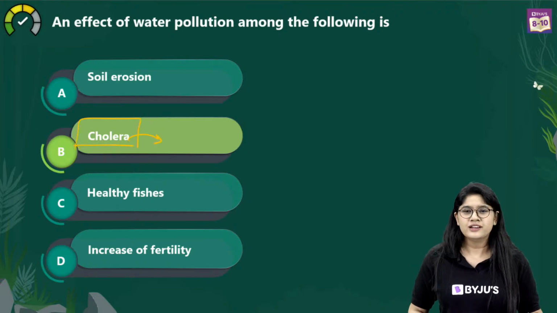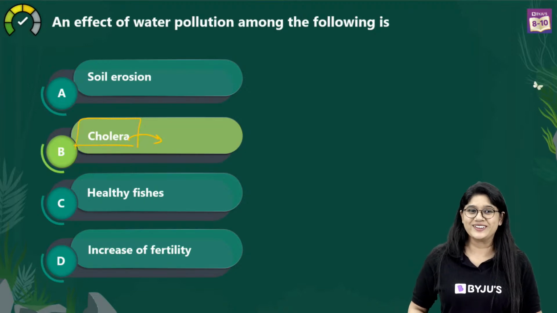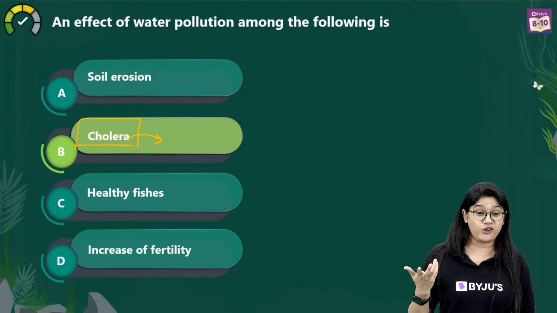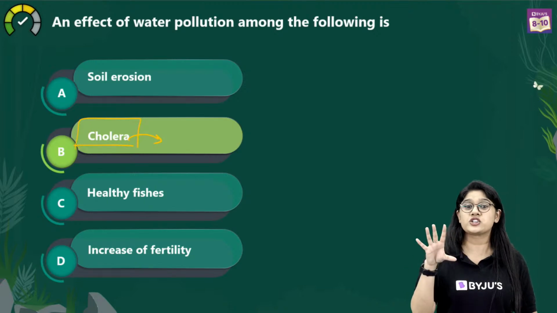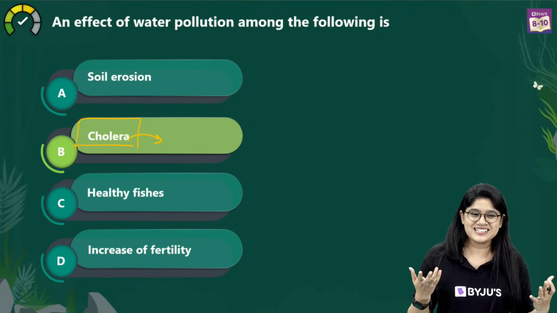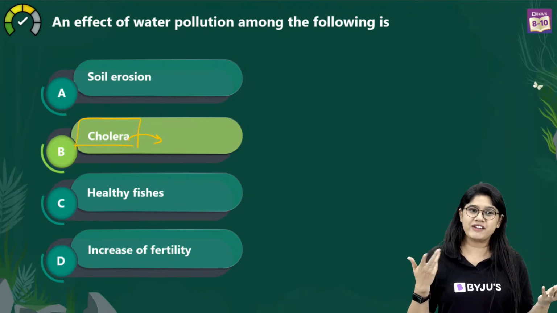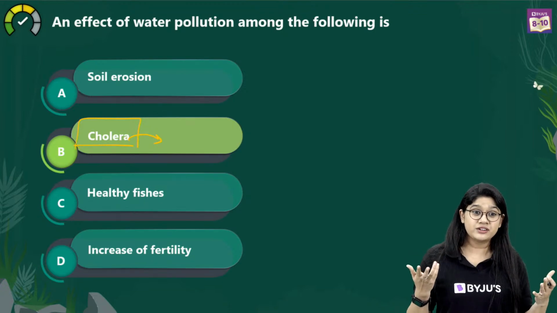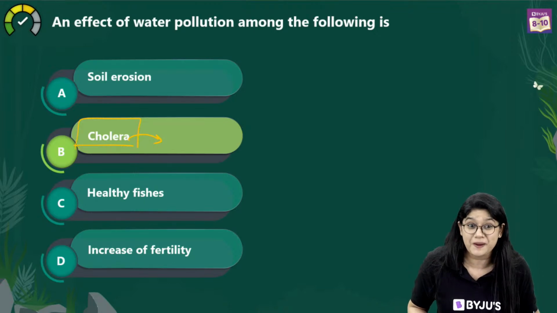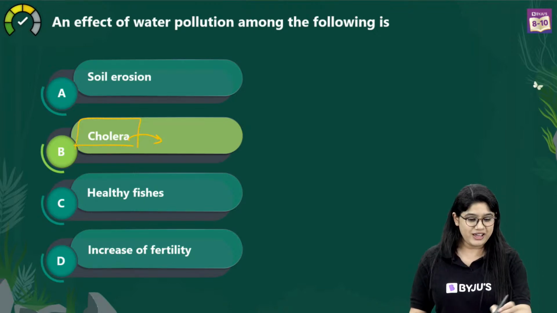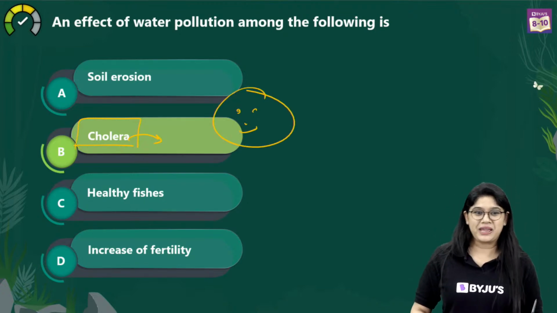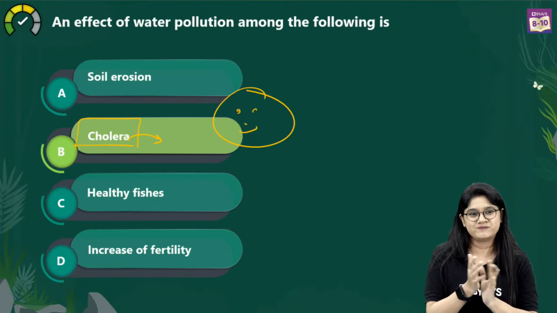And can you tell me, cholera is caused by which microorganism? Extra question from my side. We have discussed it in the Why Do We Fall Ill chapter, right? Cholera is caused by which? Very good, Akshay, Ritvik, Vidit. Vibrio cholerae. Yes, it's caused by bacteria. Very good, everyone. See how we are connecting our chapters? Amazing. Claps for each one of us.